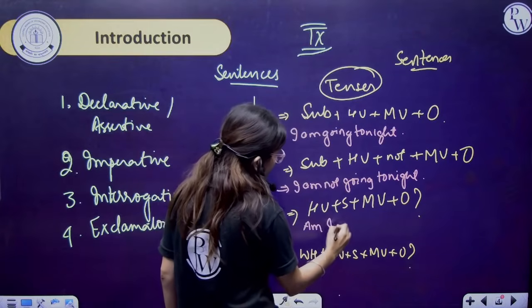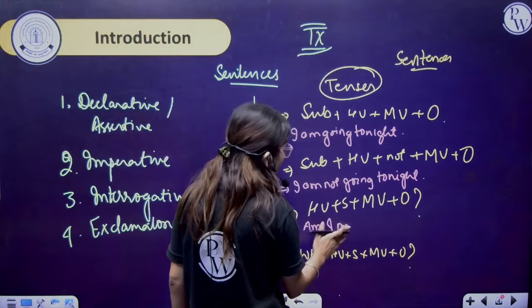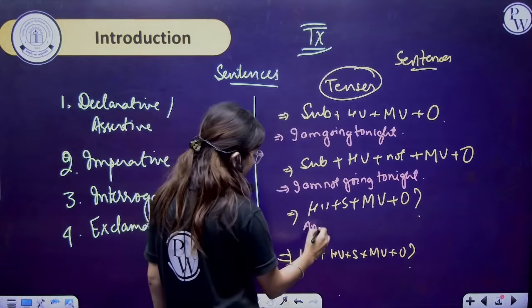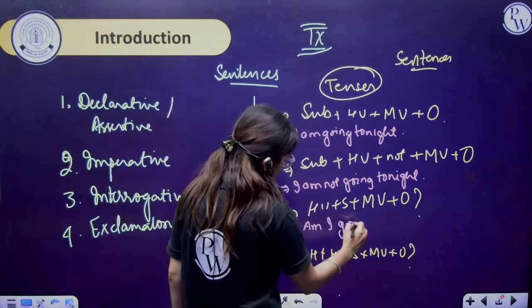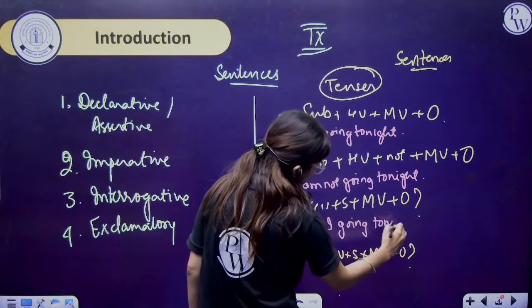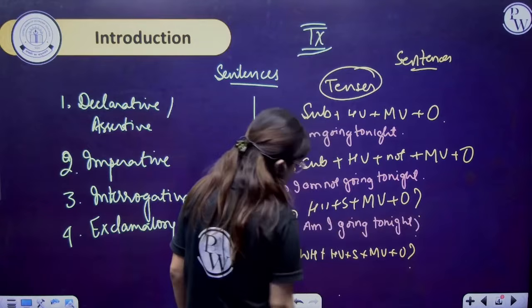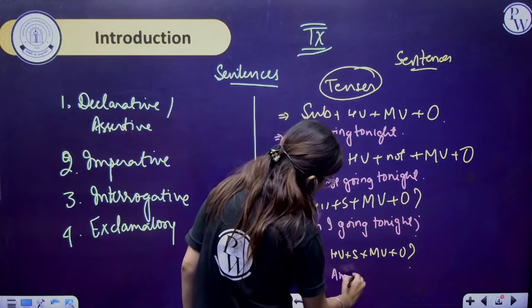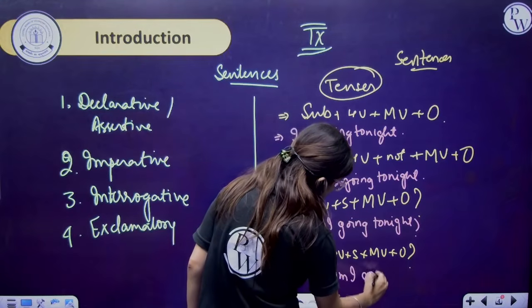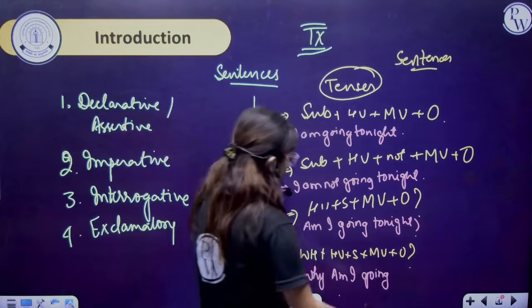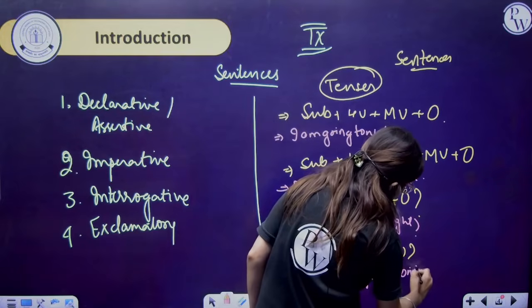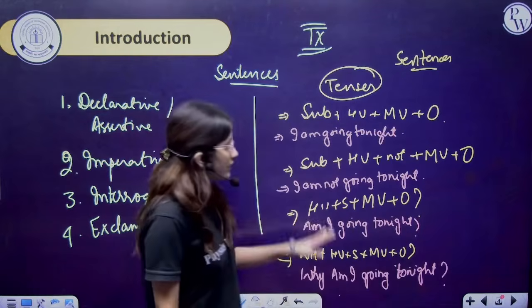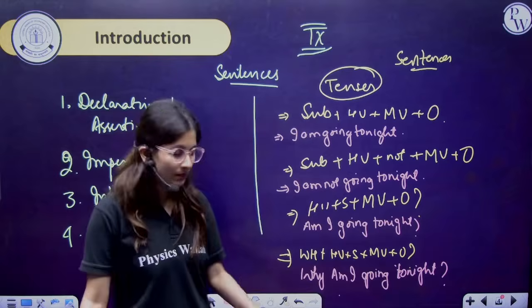Am I going tonight? Why am I going tonight? So these are some examples. Fine.